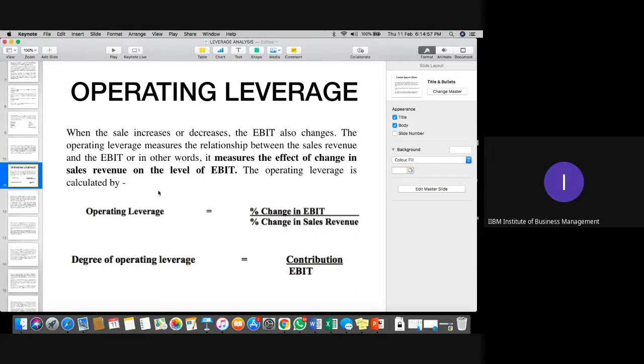You can see that it measures the effect of change in sales revenue on the level of EBIT, that is earning before interest and tax. So as the sales revenue changes, the company's profitability will change, and the formula for calculation is percentage change in EBIT upon percentage change in sales, or contribution upon EBIT.